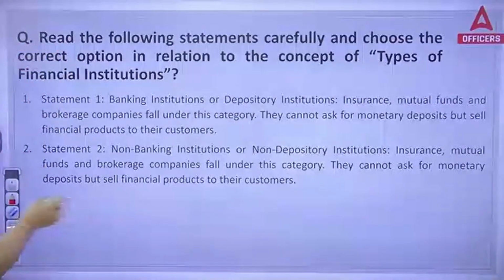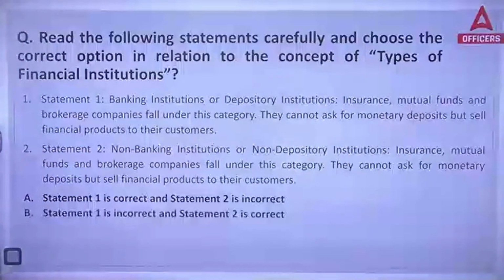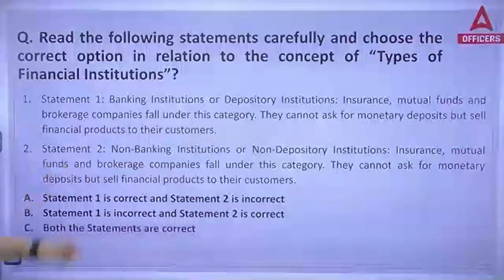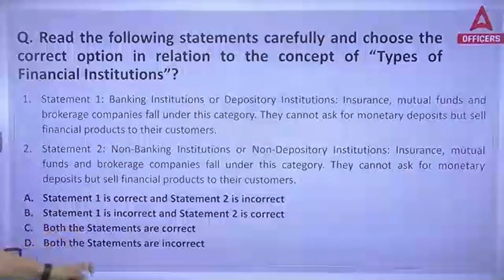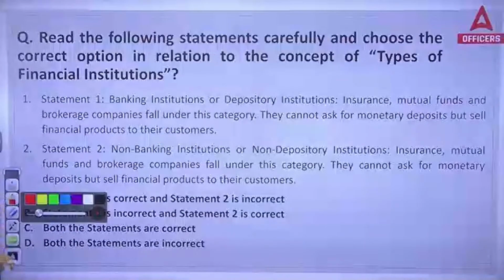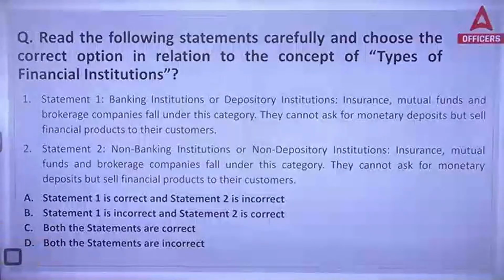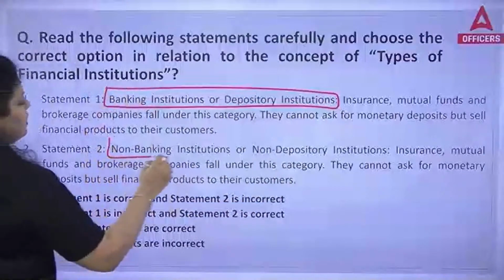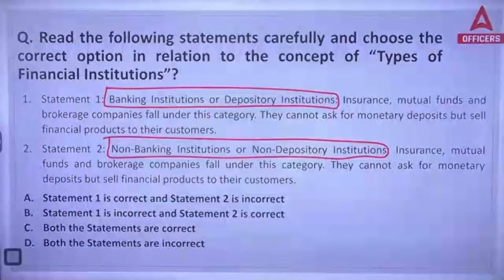The options are: statement 1 is correct and statement 2 is incorrect; statement 1 is incorrect, statement 2 is correct; both the statements are correct; and fourth, both the statements are incorrect. Which option is correct, A, B, C or D? Do read very carefully. First statement is talking about the banking institutions. Second is talking about non-banking financial institutions or the non-depository institutions.